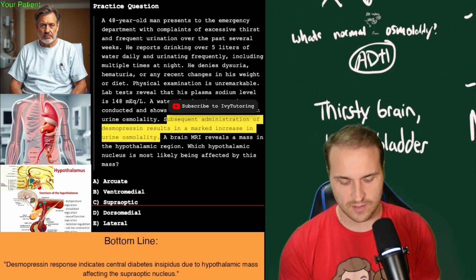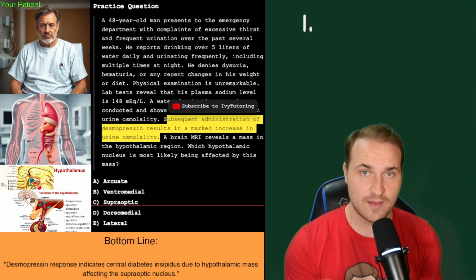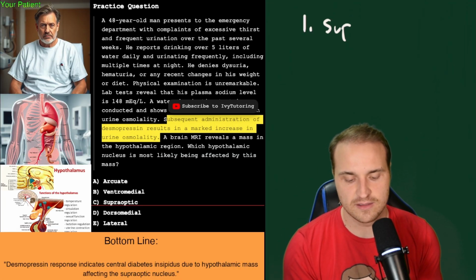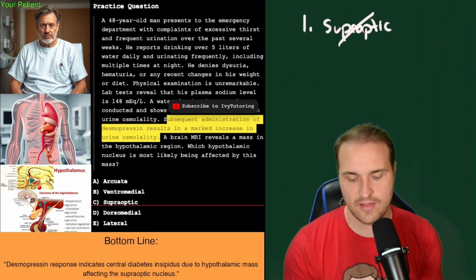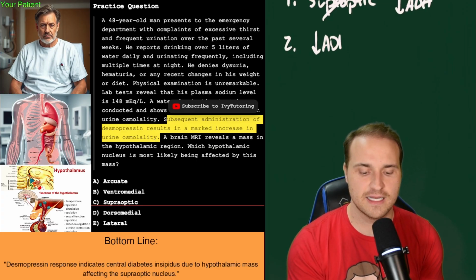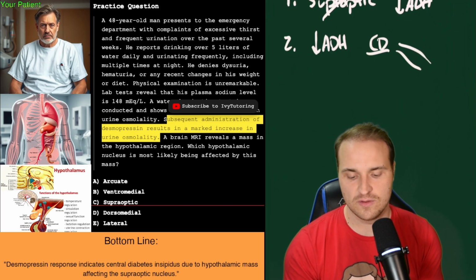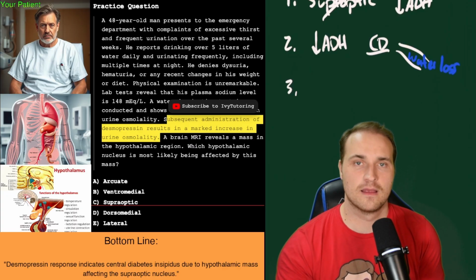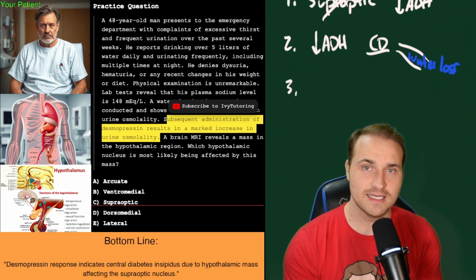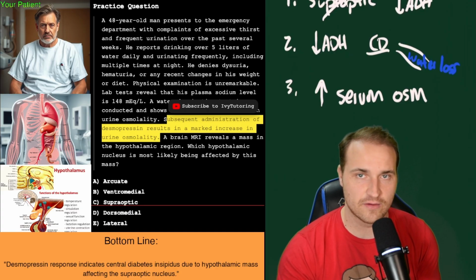But I told you I would talk a little bit about desmopressin, so I'm going to do that now. The pathophysiology is that we have the hypothalamic lesion in our supraoptic nucleus. Okay, so we got a lesion there. That decreases the ADH. Hopefully that makes sense. Next, because of that decreased ADH, the collecting ducts are impermeable to water. And so you get large volumes, and I'll draw this in blue, of water loss, right? That water is being lost because the ADH is not there. And so the water loss begins to exceed the intake, and that leads to increased serum osmolality, increased sodium.